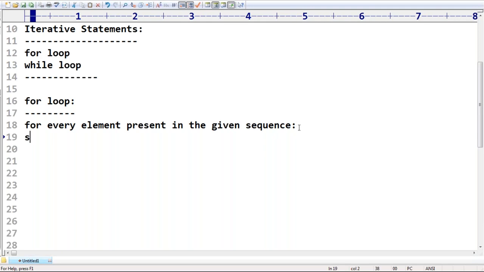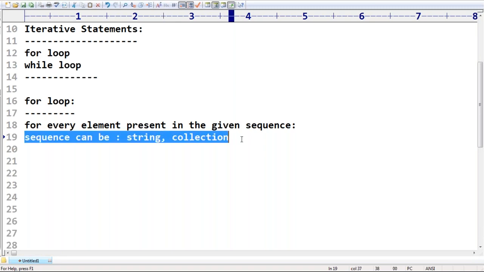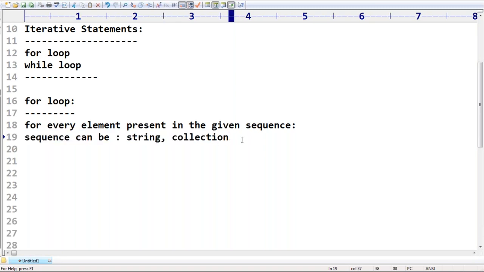The sequence can be either a string or any collection. It may be a list, a set, a tuple, any collection. For every element present in the given sequence, if you want to perform a certain activity, then we should go for the for loop, right?